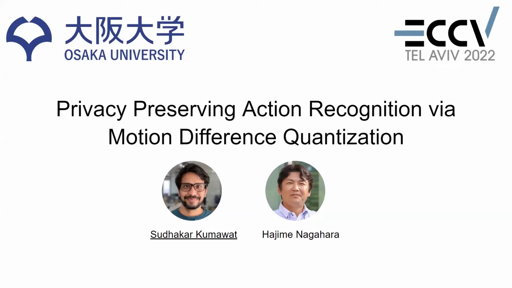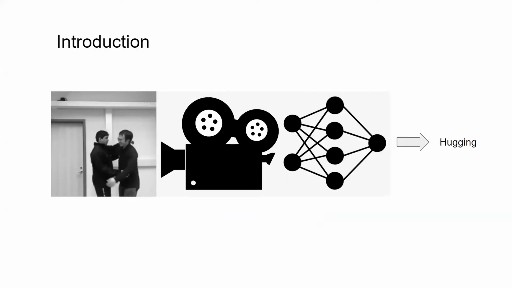I will be introducing our paper on privacy preserving action recognition via motion difference quantization. This is a joint work with Professor Hajime Nagara at Osaka University. A typical action recognition pipeline consists of a dynamic scene, a camera system to capture the scene, and a recognition model to identify the action performed in the scene.